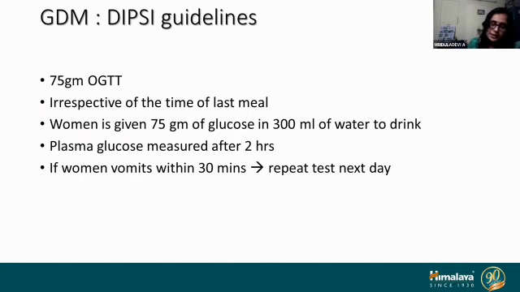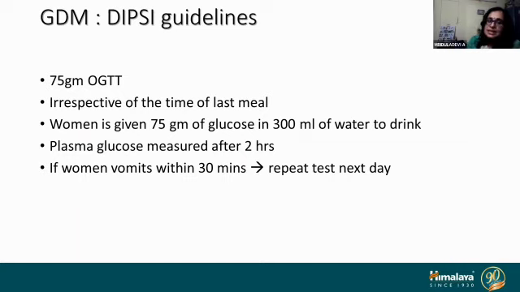Basically the DIPSI guideline for GDM screening is a 75-gram OGTT, like what is advised by the World Health Organization. But the difference here is a point that we should all keep in mind. It is done irrespective of the time of the last meal. DIPSI doesn't mandate that the woman should come on an empty stomach.